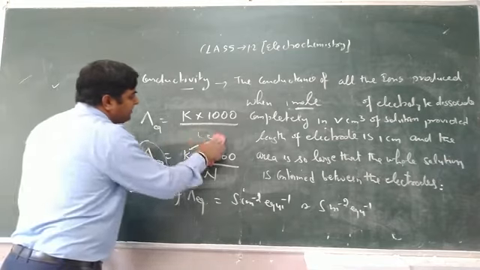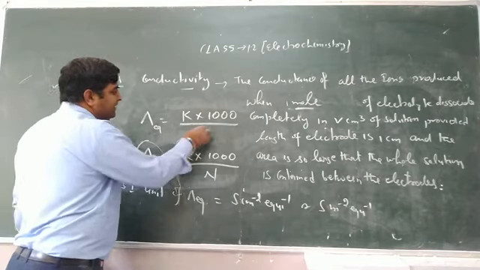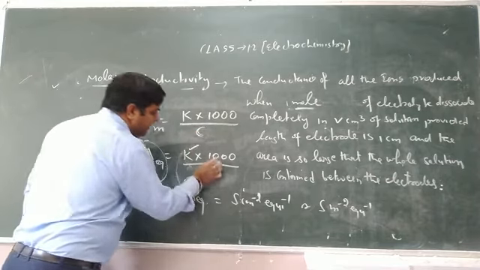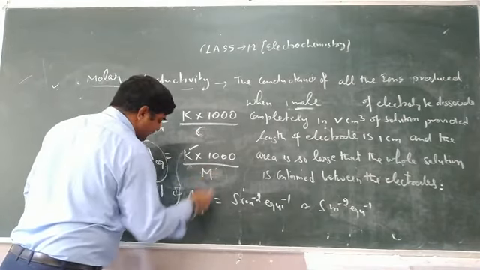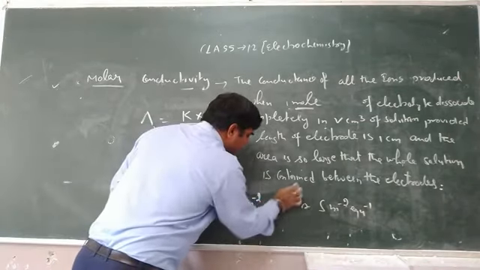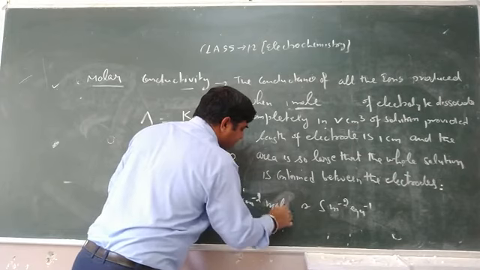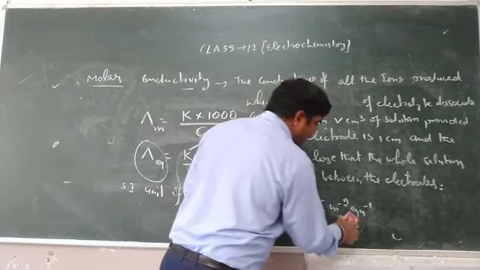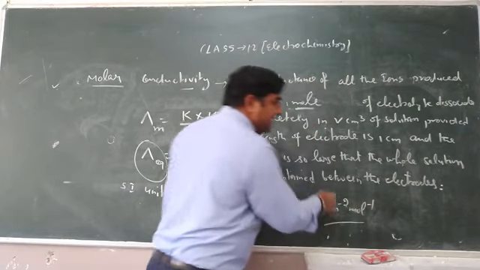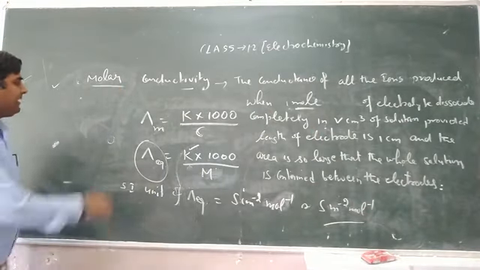Here, instead of C equivalent, we write concentration, M. So here comes molarity. The SI unit will be Siemens centimeter square per mole or Siemens meter square per mole. That is the SI unit of lambda m.